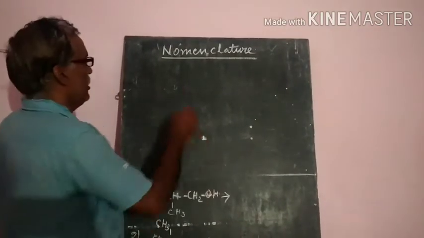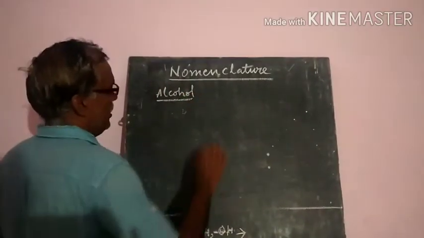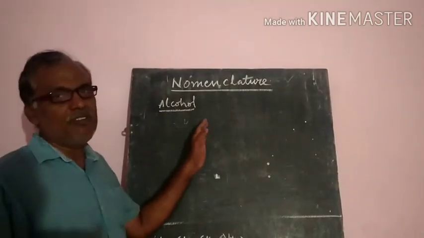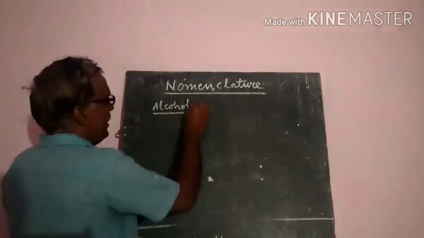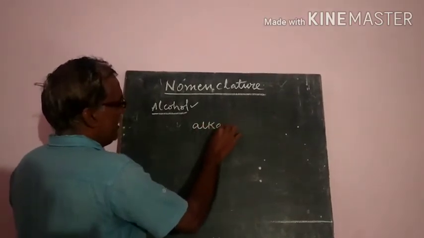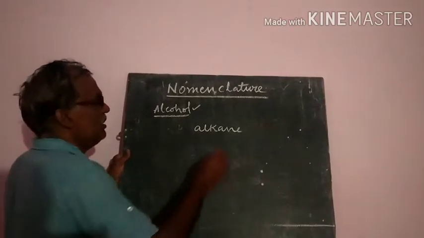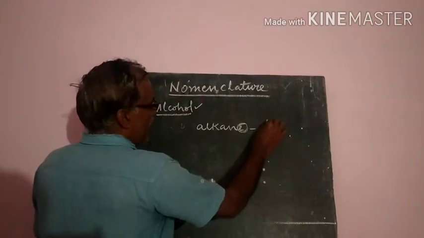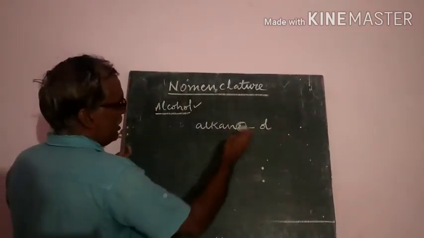Nomenclature of alcohols. First let us see alcohols. Generally the names are of two types: common names and IUPAC names. But generally we will see only the IUPAC nomenclature. To name an alcohol, first we have to find which alkane name applies according to the number of carbon atoms. In the alkane, the E is removed and OL is added, which gives the name of an alcohol.